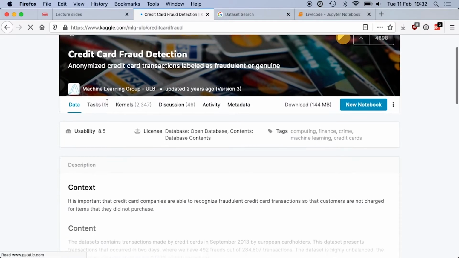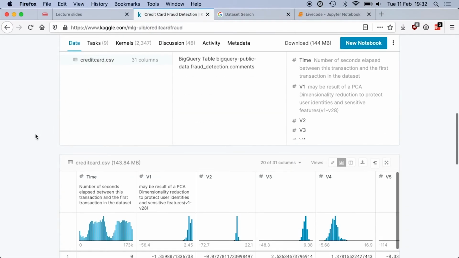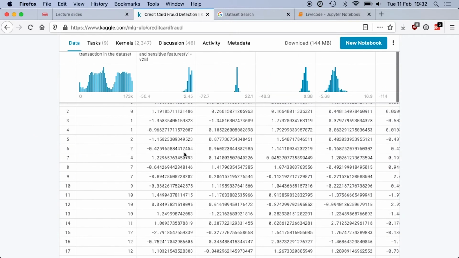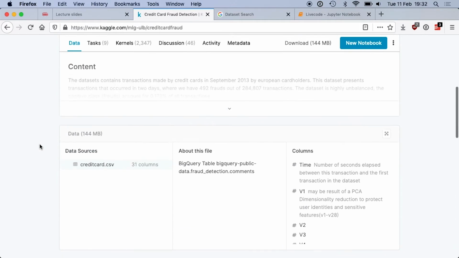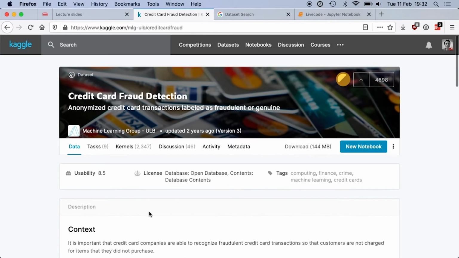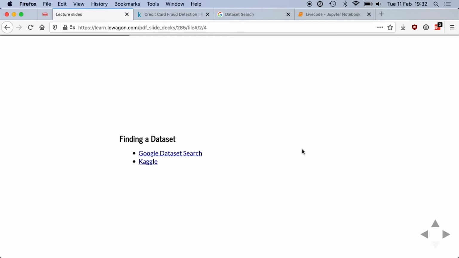You can have a look, and usually there is a preview of the data. Here I just have one CSV. It's a fairly simple dataset. Maybe it's big, but at least it's just one file. There is some documentation about it, and a download link to get the dataset on your computer. Okay? So Kaggle definitely is something you want to check out, just to browse and see what data is out there. There is a lot of open data nowadays, so don't hesitate to have a look.